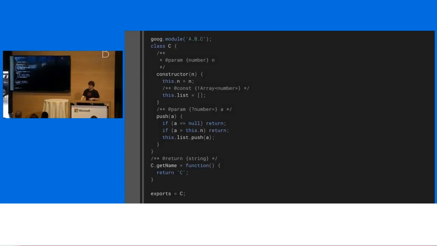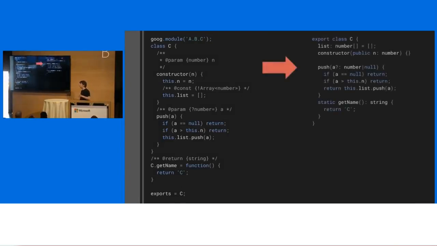So again, back to this sort of Closure JavaScript here, right? The equivalent TypeScript that expresses exactly the same amount of information is a third as long, I think much easier to read. And if you think about this at scale across hundreds of thousands of millions of lines of JavaScript at Google, right, this makes a big difference.